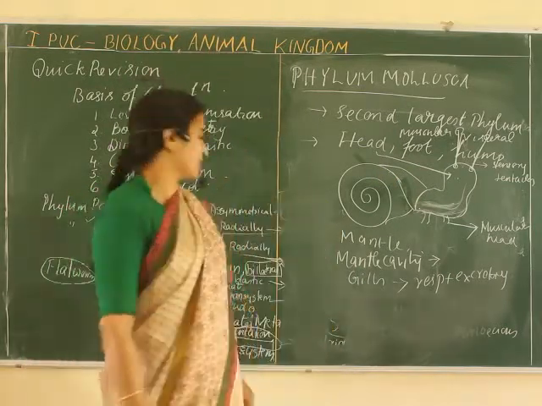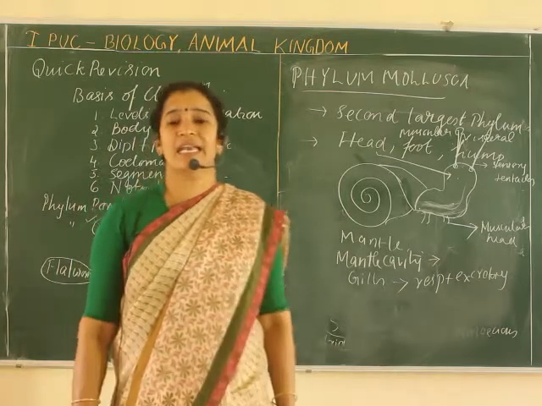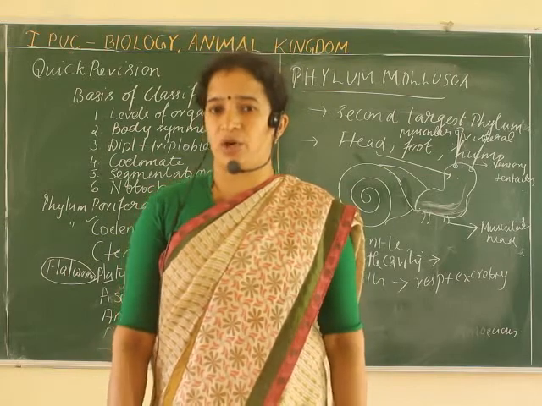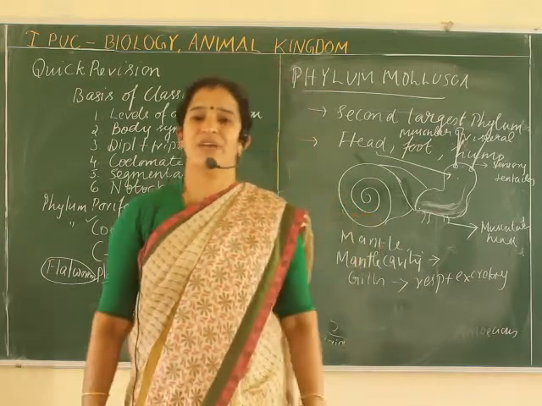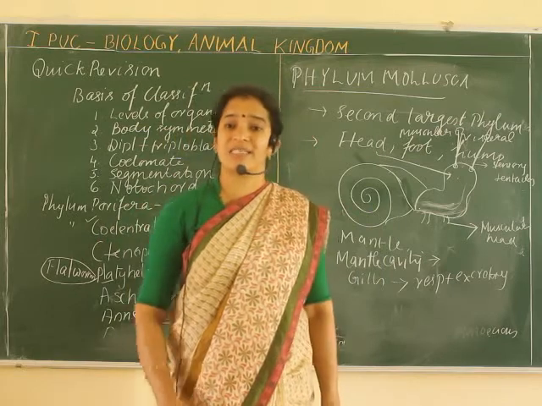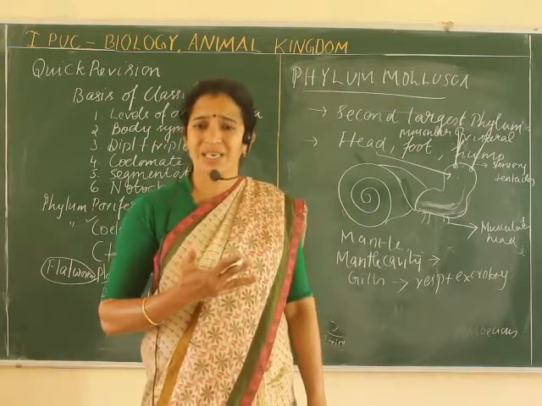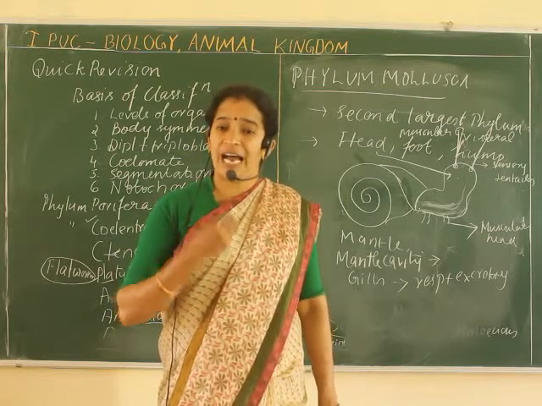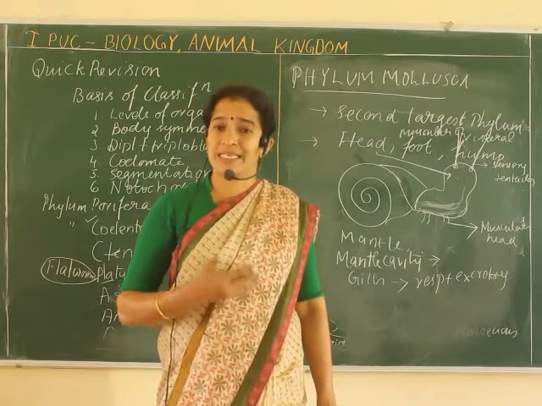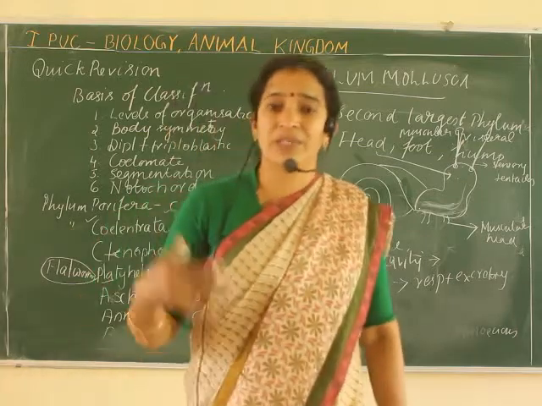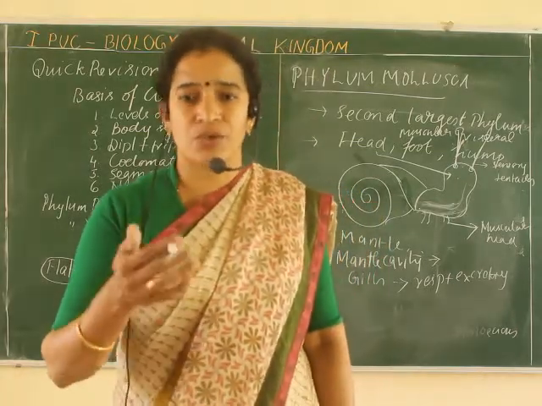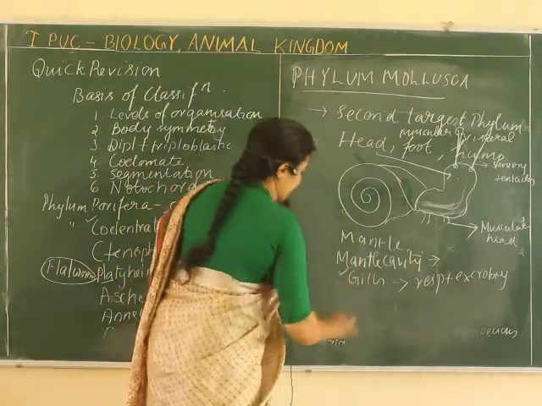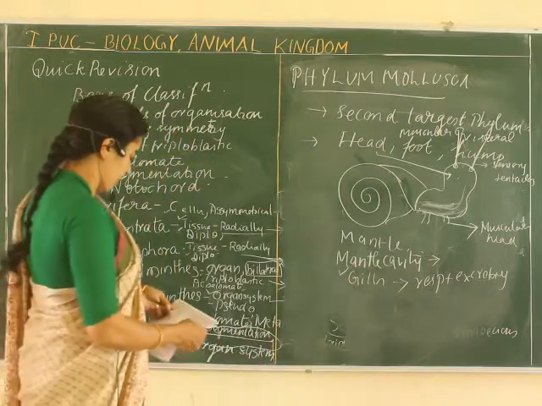Even though we tell the kidney is an excretory organ, in some way lungs are excretory in function because they expel carbon dioxide. Carbon dioxide is an unused gas produced as a waste from our metabolic reactions, right? So that's why lungs are also an excretory organ. Here gills are the respiratory and excretory organs.